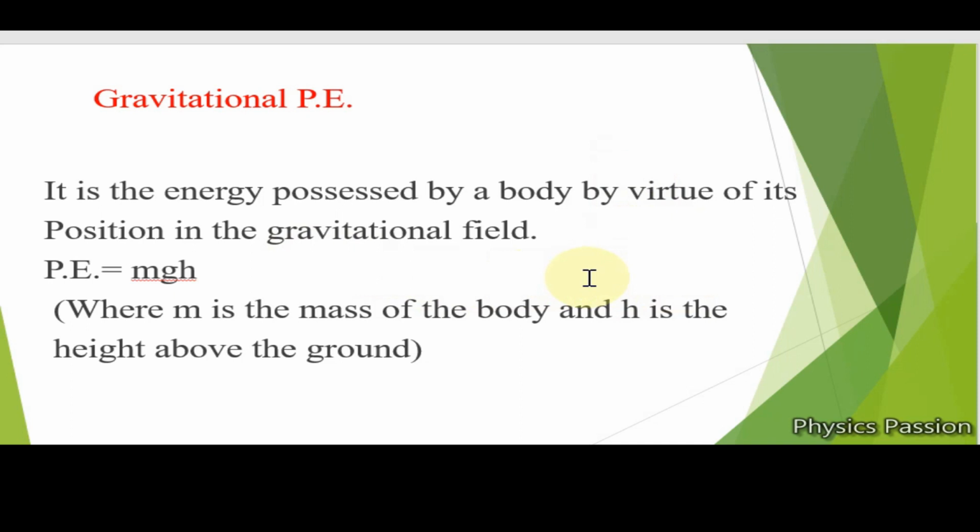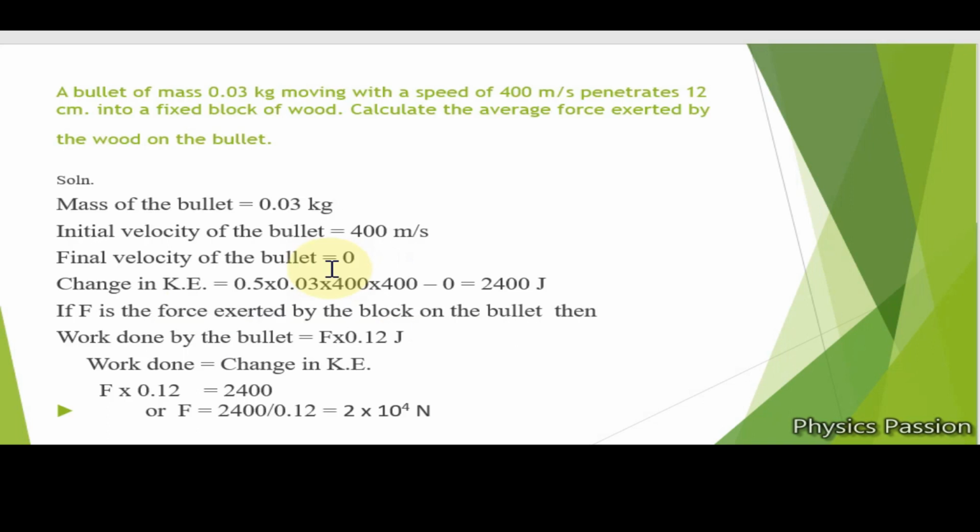So you may also define it as the work done in raising a body to a height from the ground. So it is equal to m into g into h. This is gravitational potential energy.